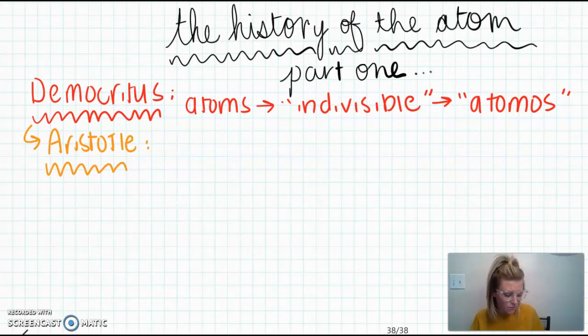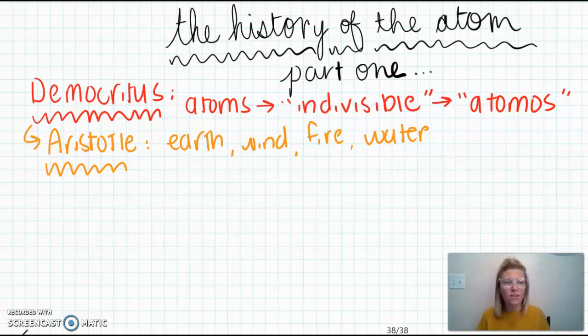Now, Aristotle disagreed with Democritus, and Aristotle actually believed that everything we have is made of 4 different elements: earth, wind, fire, and water. And because Aristotle had a much larger following, Democritus's opinion of the atoms kind of fell off and was no longer really considered the theory that we wanted to follow. Now, we're talking about 400 BC as our time period for Democritus and Aristotle, a very long time ago.